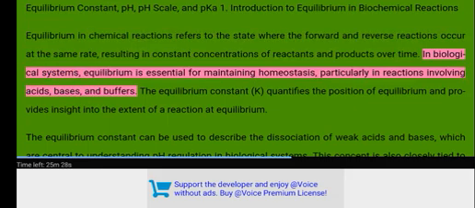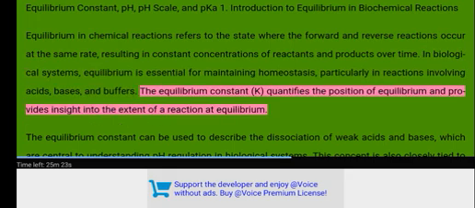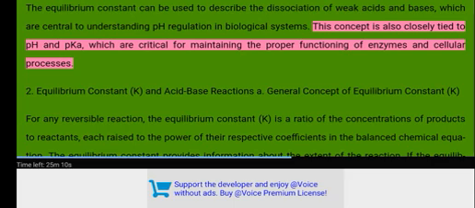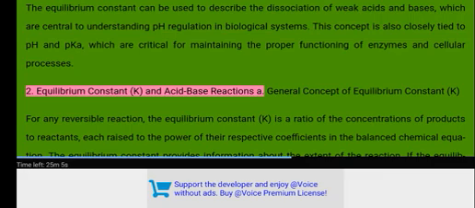In biological systems, equilibrium is essential for maintaining homeostasis, particularly in reactions involving acids, bases, and buffers. The equilibrium constant K quantifies the position of equilibrium and provides insight into the extent of a reaction at equilibrium. The equilibrium constant can be used to describe the dissociation of weak acids and bases, which are central to understanding pH regulation in biological systems. This concept is also closely tied to pH and pKa, which are critical for maintaining the proper functioning of enzymes and cellular processes.